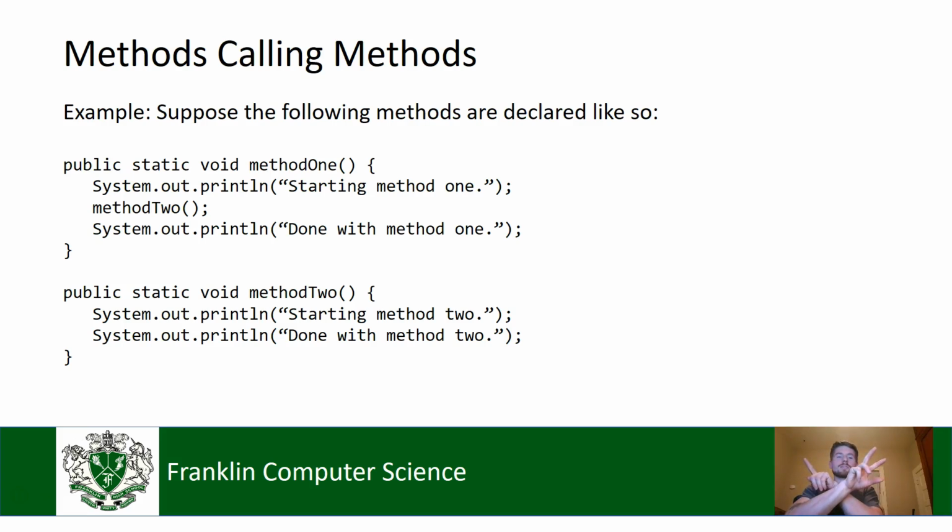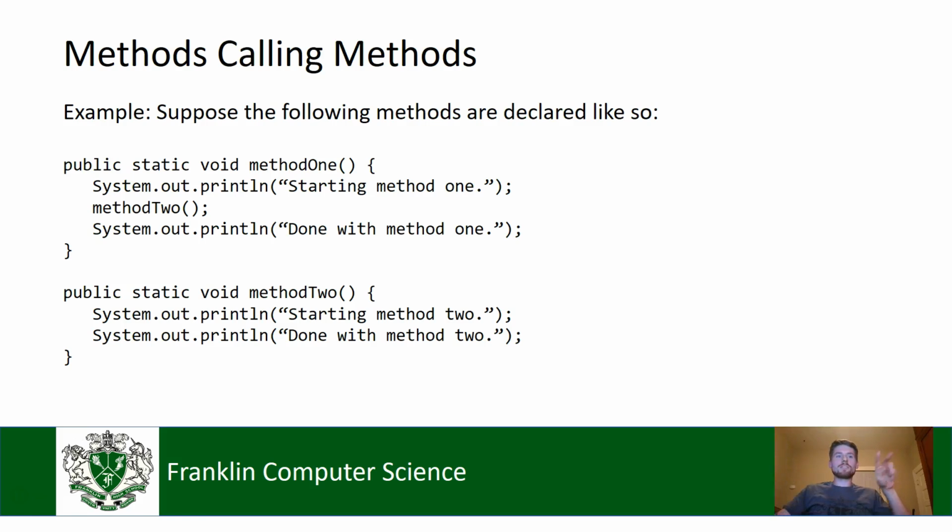It's a mirror for me, so it's messing me up. And which of these methods is calling one of the other methods? And it's method 1, right? Method 1 is calling method 2.